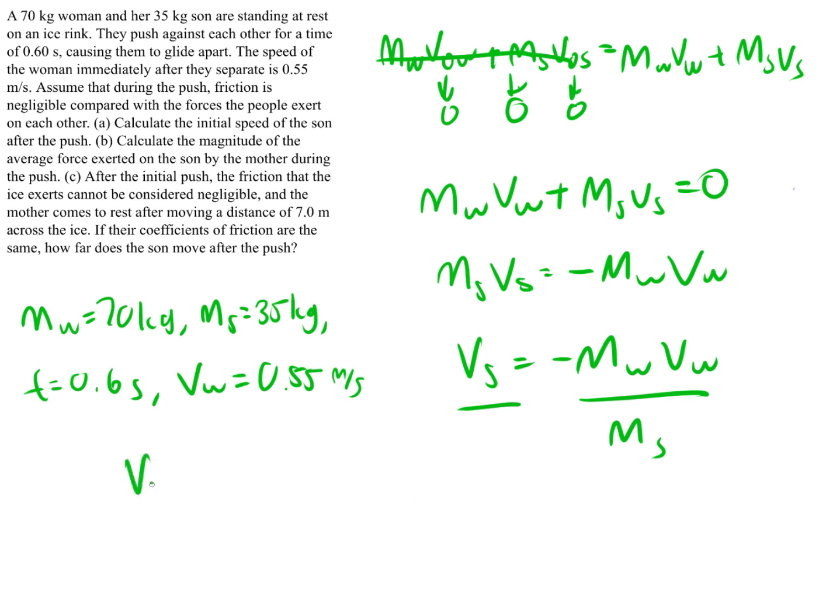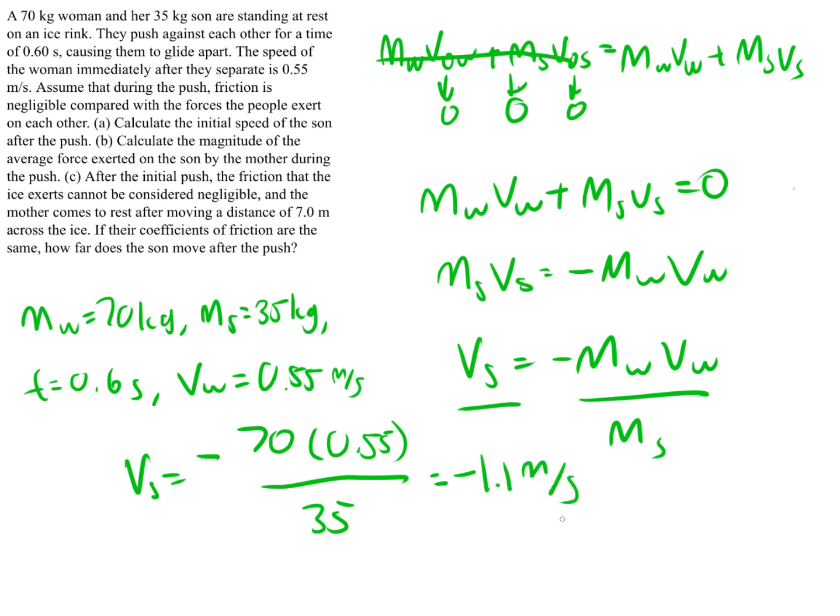The velocity of the son is equal to minus the mass of the woman, 70 kilograms, times the velocity of the woman after the push, divided by the mass of the son, 35 kilograms. If you simplify this, you should get that the velocity of the son after the push is equal to minus 1.1 meters per second.